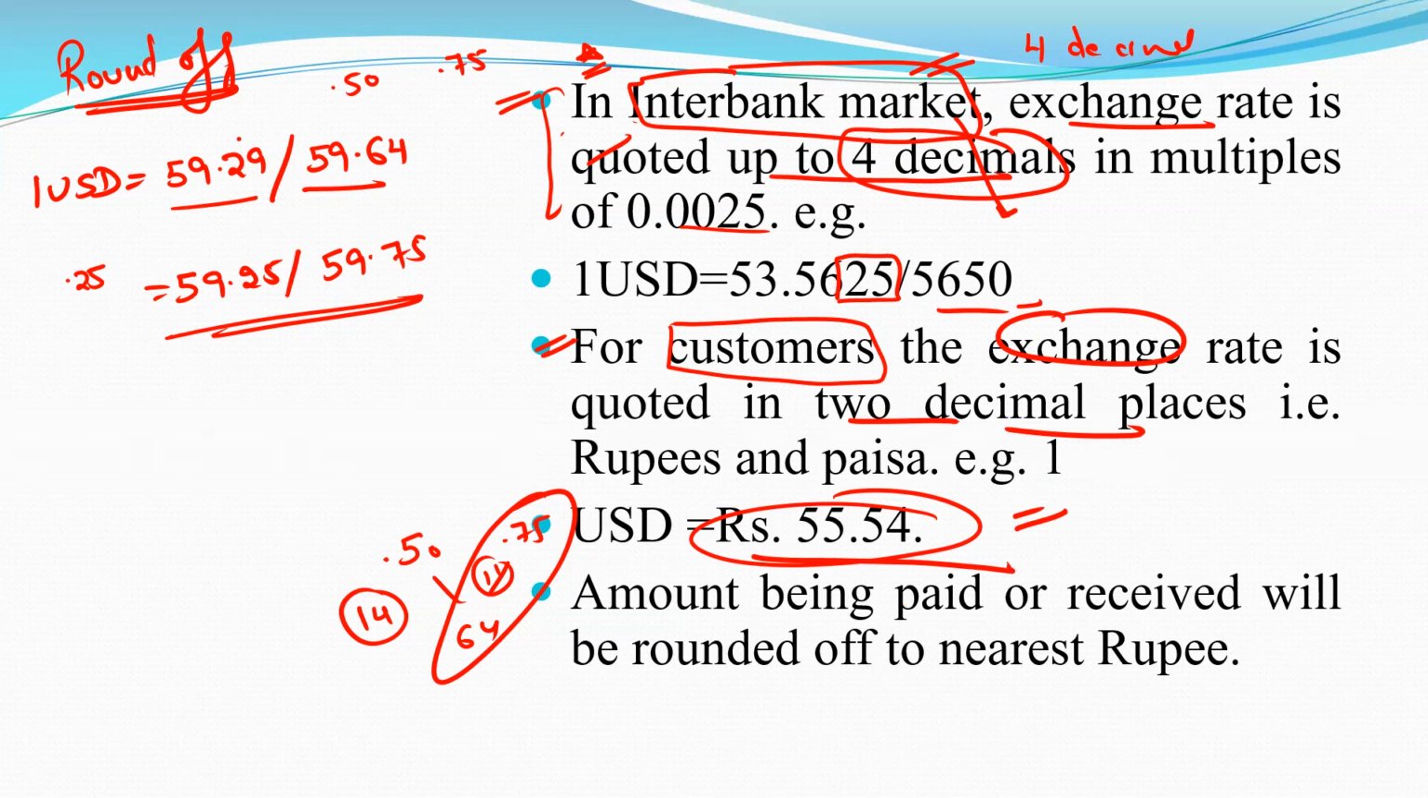That is quoted up to 2 decimal places, and in this there is no case of round off. In the case of customers, there is no round off like in the case of the interbank market. One more point is that the amount being paid or received will be rounded off to the nearest rupee.